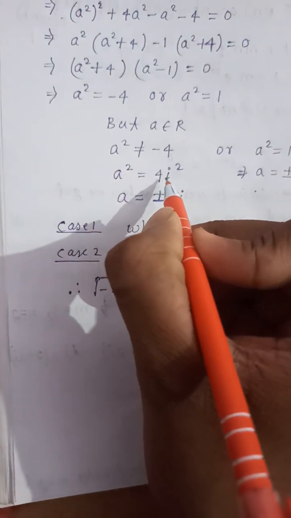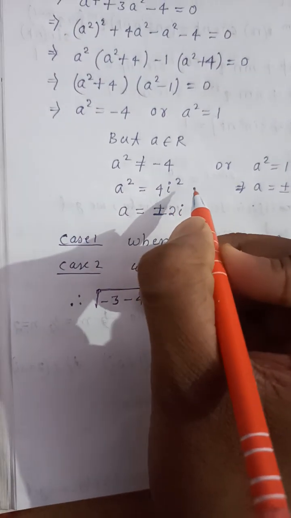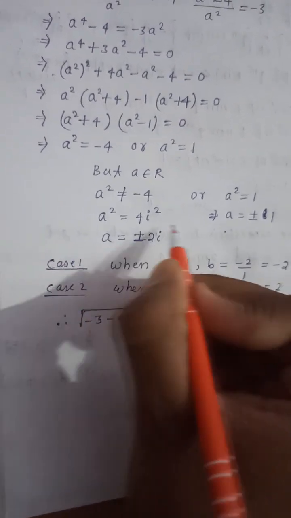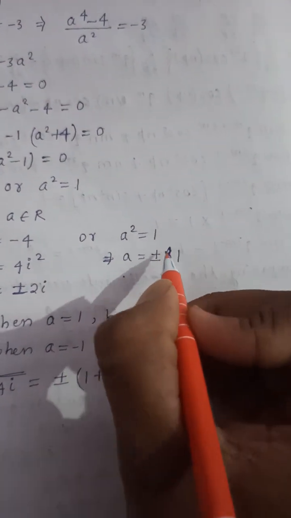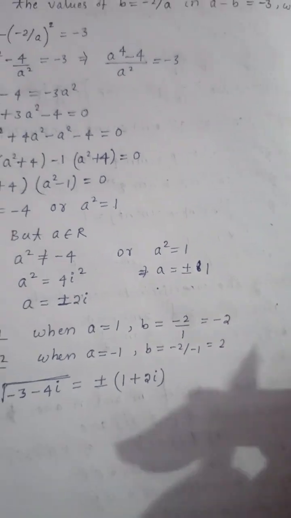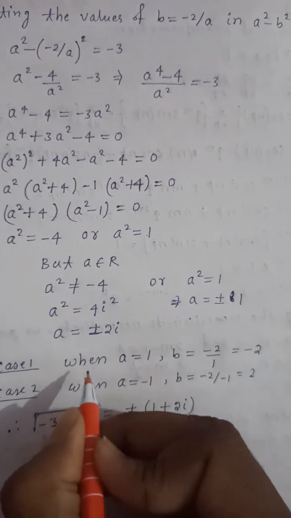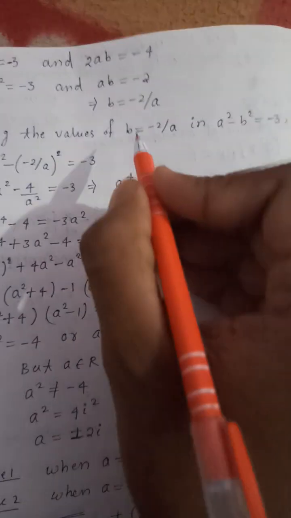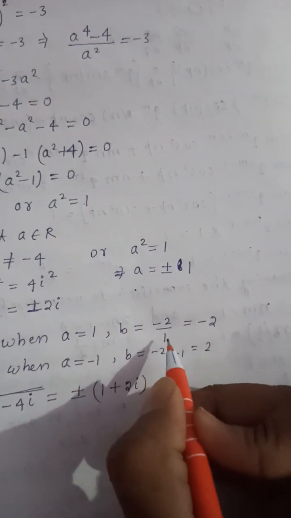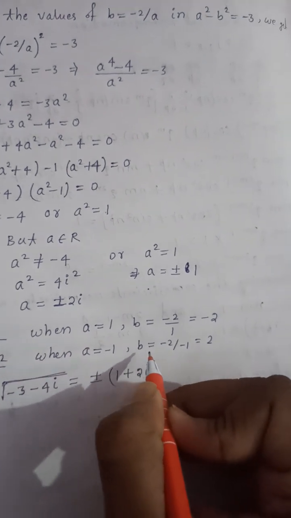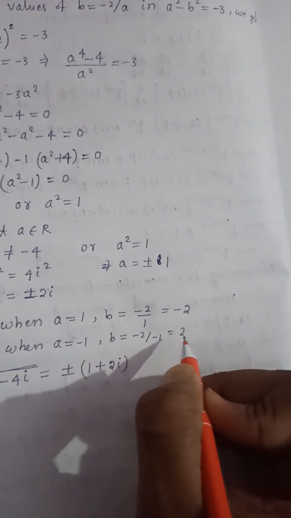But a should belong to a real number. If a square equal to minus 4, then a should be plus minus 2i. So a is becoming an imaginary number, so it cannot be possible. Second case is a square equal to 1, so a equal to plus minus 1. So first of all, when I will take a equal to 1, then b is minus 2 by a, so b will become minus 2 by 1, so minus 2. Case 2, when a equal to minus 1, so b will become minus 2 by minus 1, this will be equal to 2.